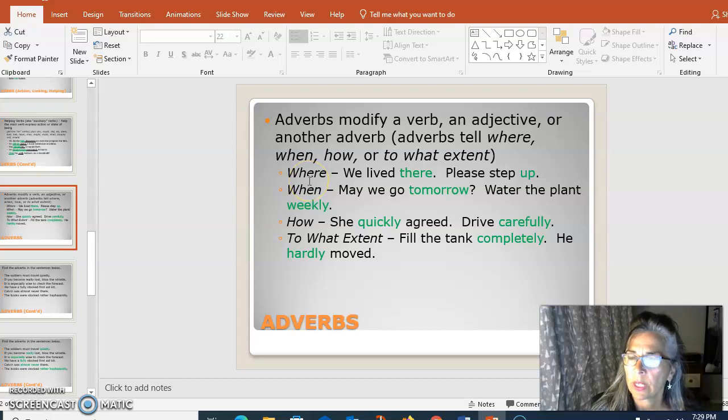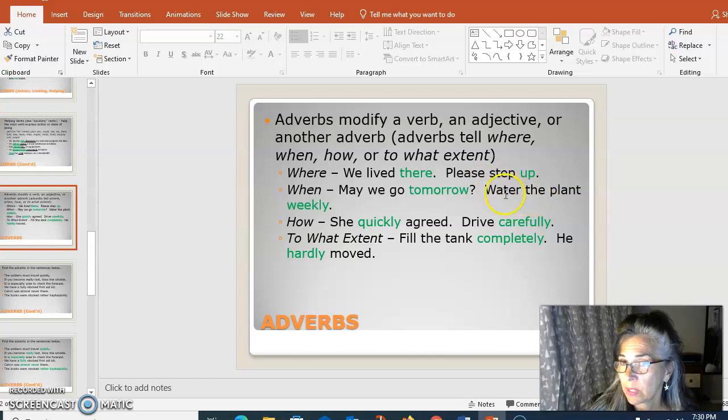So answering the question where, we lived there, right? There tells us where we lived, so it modifies the verb lived. Please step up. Up tells where. We're asking someone to step, which is the action, so it's modifying the verb. May we go tomorrow? So tomorrow is answering the question, when are we going? That's the verb, go. Please water the plant weekly. So weekly tells when we should water, which in this case is an action, right? I'm not saying I want a drink of water, which would be a noun.